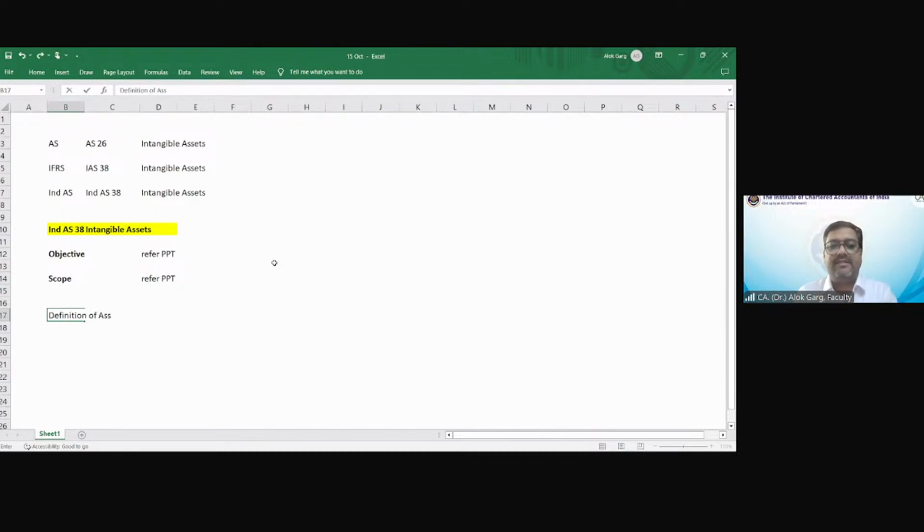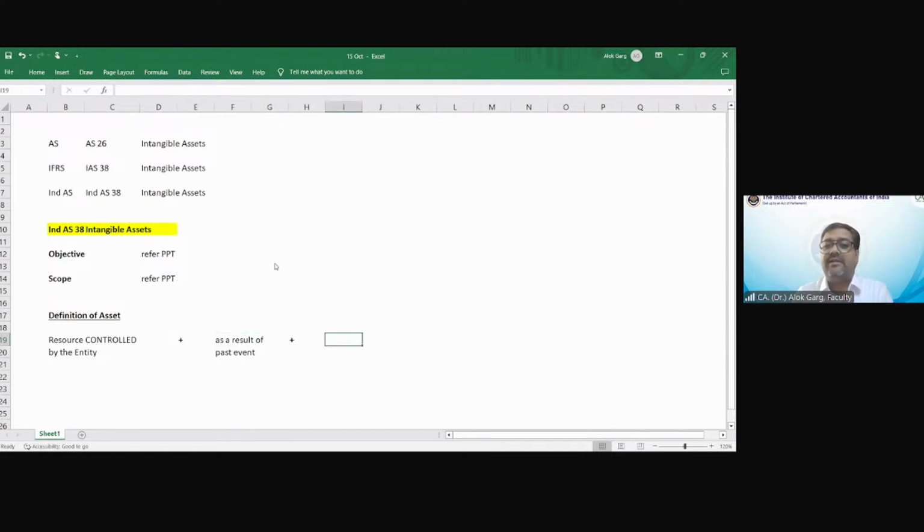Now, the definition of asset, we have also discussed. What is the definition of asset? Asset is a resource controlled by the entity, as a result of past event.